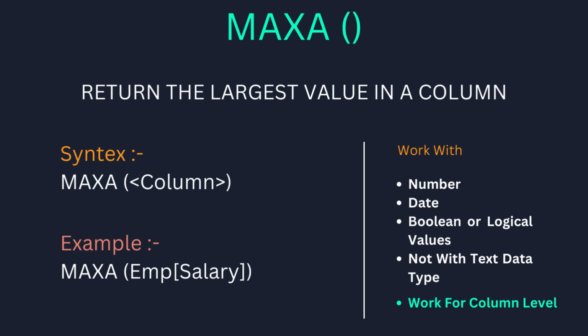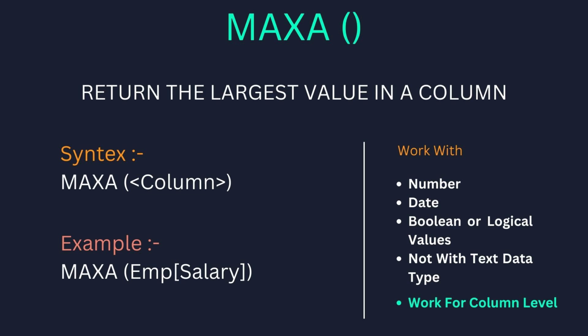And the MAXA function works with number, date, and boolean data types, but it is not going to work with the text data type. On the other hand, the MAXA function also works at the columnar level like the MAX function. So this is about the MAXA function.